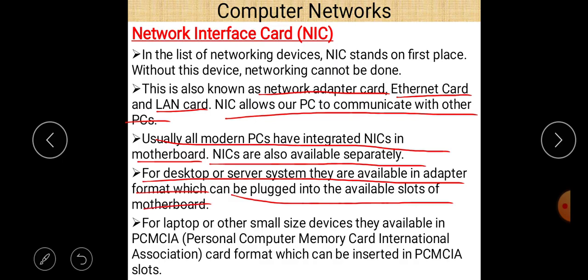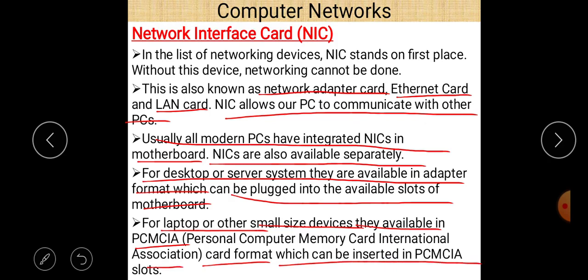And for laptops or other small size devices, they are available in PCMCIA, which means Personal Computer Memory Card International Association card format, which can be inserted into PCMCIA slots.